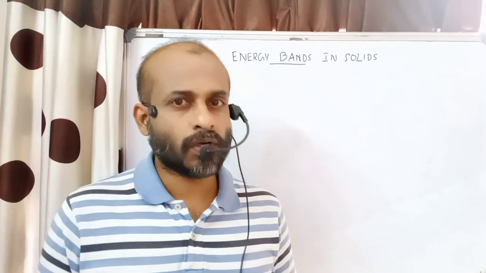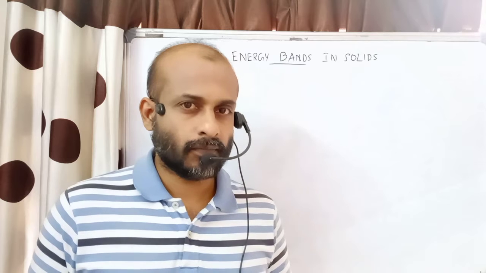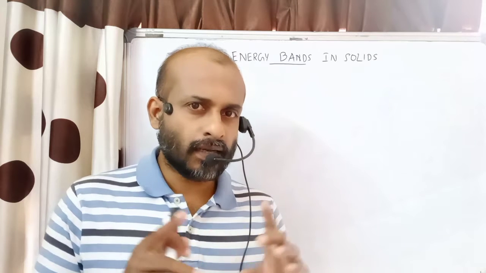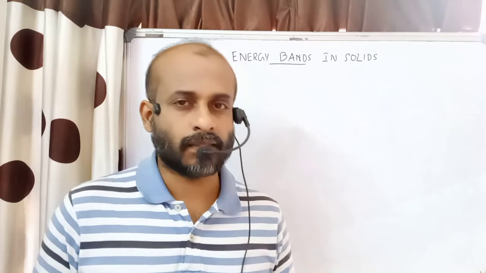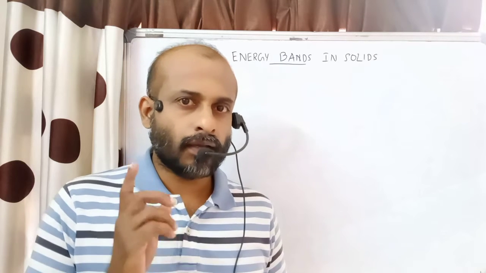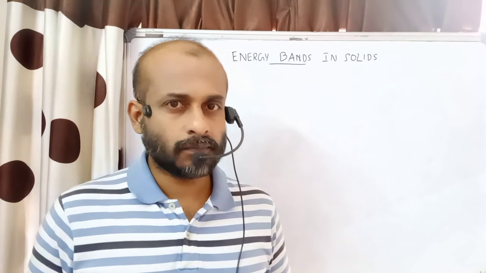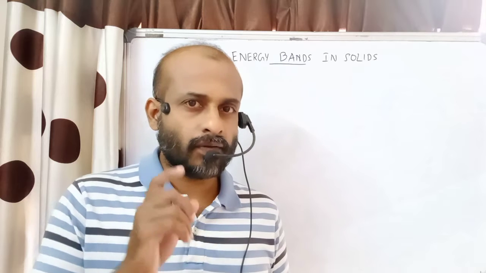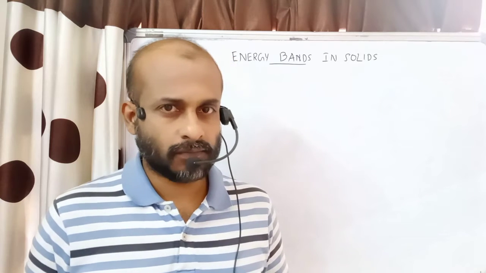If there are 4 electrons in the valence shell of a particular atom, each of the 4 electrons will possess a particular amount of energy. But when we consider a crystal as a whole, a crystal will contain a large number of such atoms. So what happens? These valence electrons will interact with each other. They may form covalent bonds. Each and every electron will have a slightly different energy.